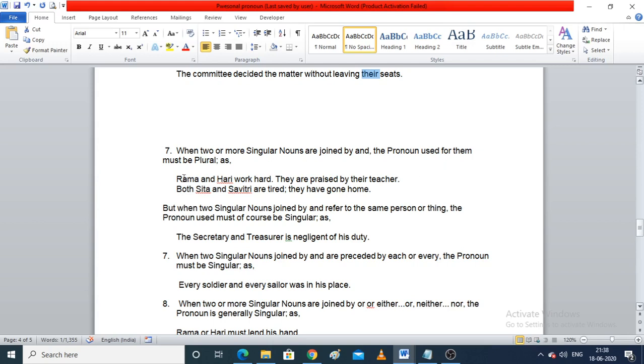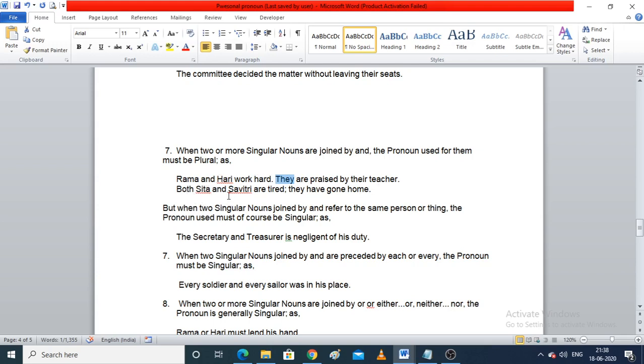So we will use a plural pronoun in the statement. So what it becomes? Rama and Hari work hard. They are praised by their teacher.